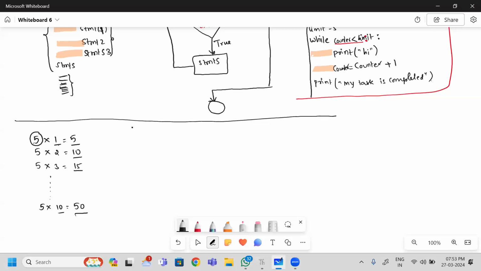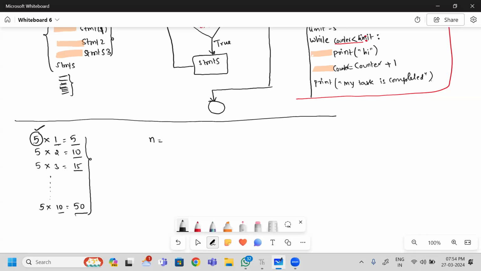Based on the user's choice, I want to execute this program. If you observe carefully, the pattern of every line is the same. So this 5 is the value I am going to take into the n variable. And which thing do I need to take as a counter? Can I take 5 as counter or 1, 2, 3, 4 as counter? I need to take 1, 2, 3, 4, 5, 6, up to 10, like this, as a counter.